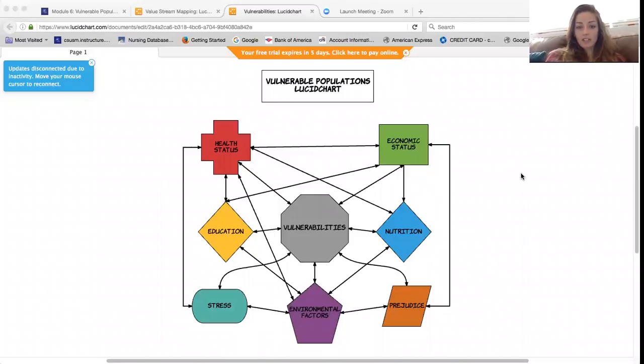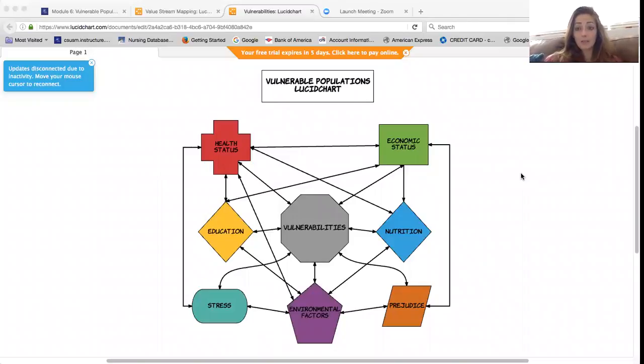You'll see all these factors contribute to vulnerabilities among the populations, like we discussed: the homeless, the rural area, the adolescent population, or even those with mental health issues. We can start with economic status.